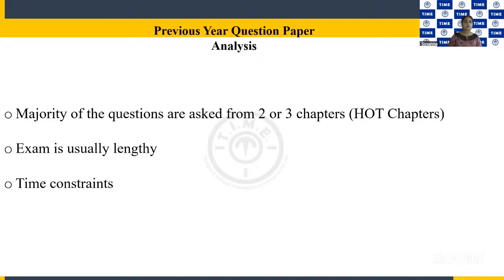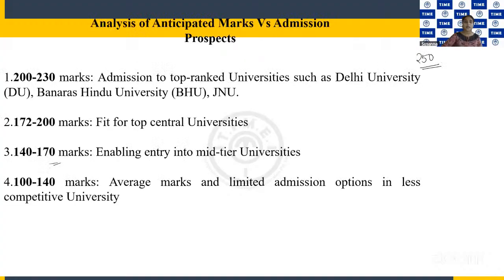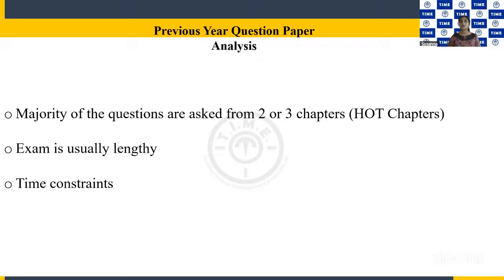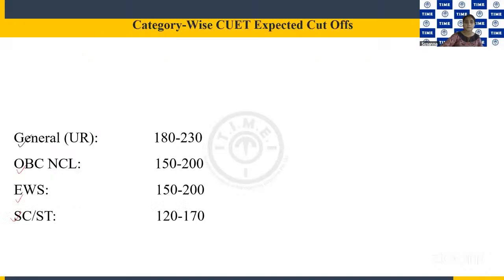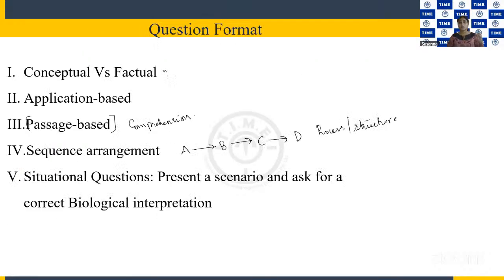The exam is usually lengthy because, as I told you, we have all these passage questions and scenario based questions. Students say that they have some time constraints, so you have to be careful about that. When you attempt passage questions, concept clarity is very important. If you have good concept clarity, you can read the passage very fast.